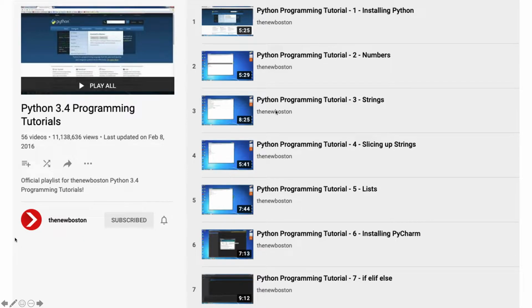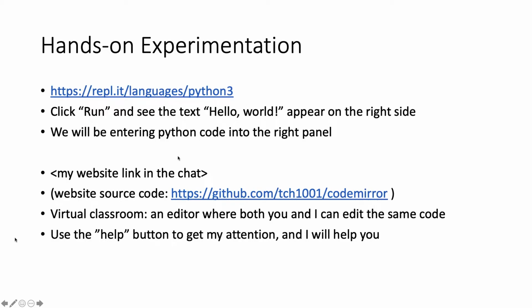But besides content, which is in my opinion freely available online, there's also a need for you to practice. So that's where hands-on experimentation will come in, because the content is sort of like theory, but in order to actually learn how to code, you need to go hands-on and try to code by yourself. And only through experimentation will you realize that there are some things that you are not so familiar with, and that is where the real learning happens.